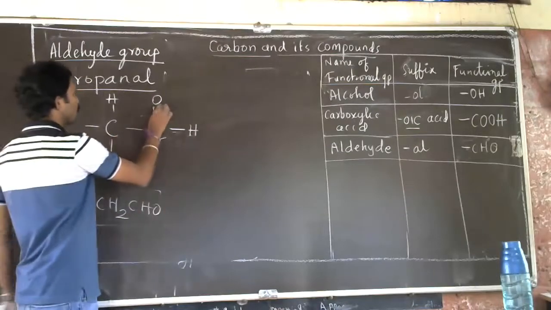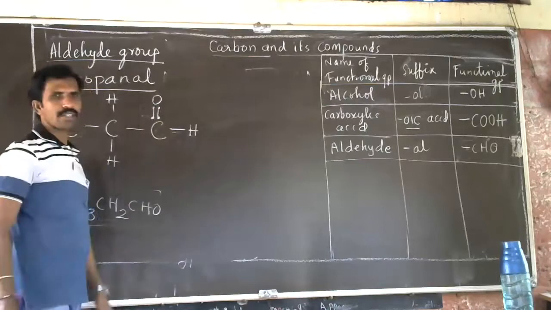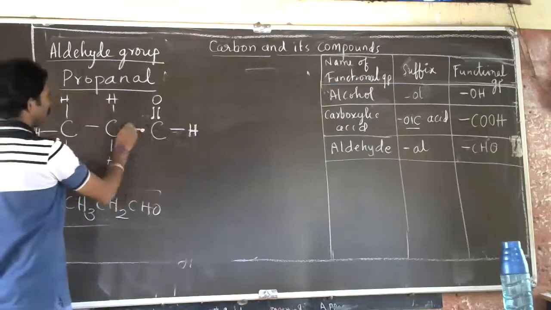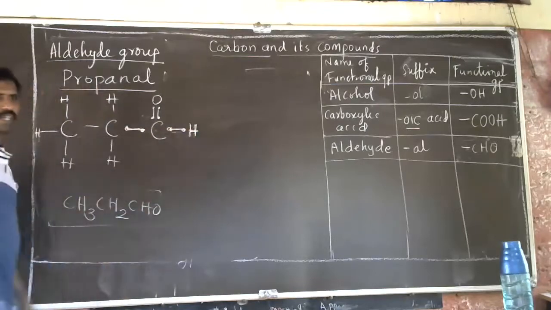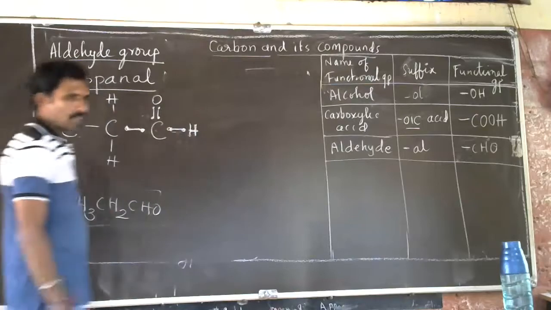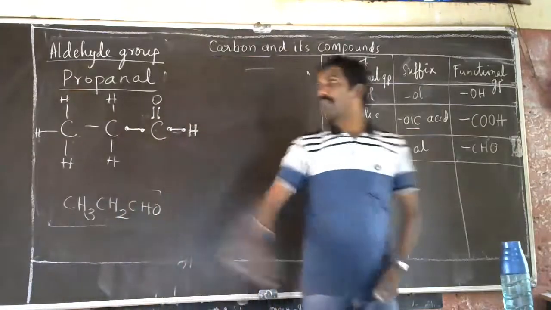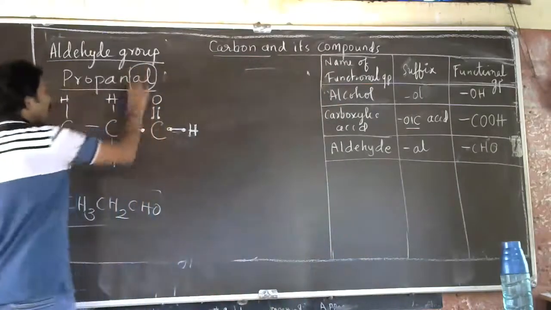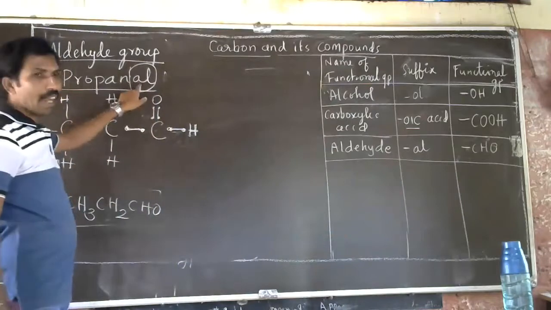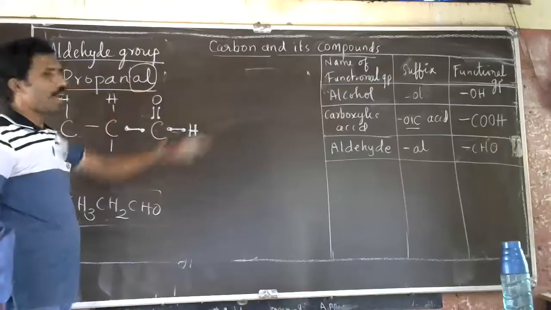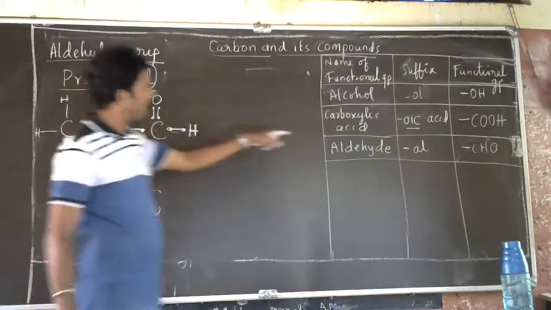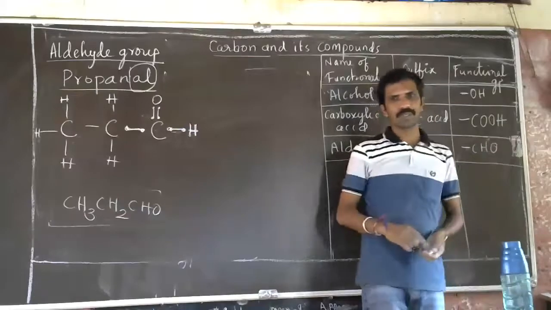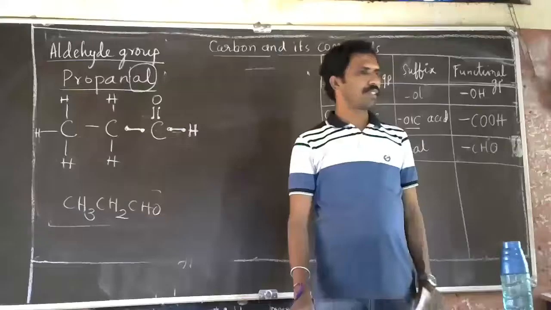Two pairs of electrons are shared over here, and one hydrogen here. This is how you can write the molecular formula as well as the structure for the compound named propanal. Propanal, "al" is the suffix used here. "Al" means aldehyde group, and the functional group is the CHO group.